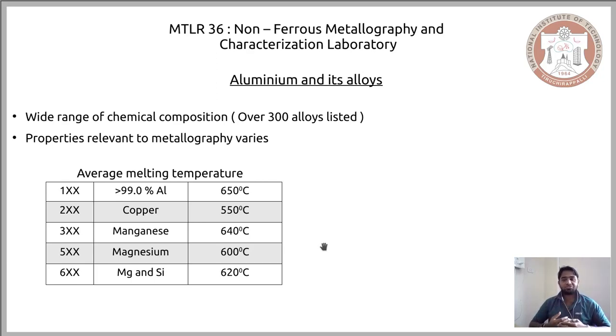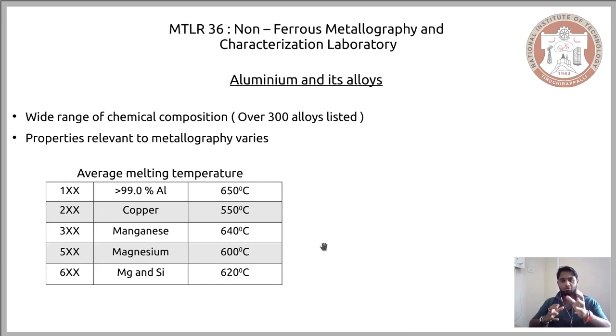Now, melting temperature is relevant for metallography techniques, because when you polish or involve any other mechanical processing during metallography, the temperature of the material will increase. That is one of the reasons why melting temperature is considered relevant to metallography, even though it's a physical property.